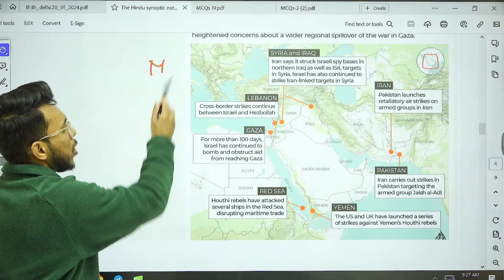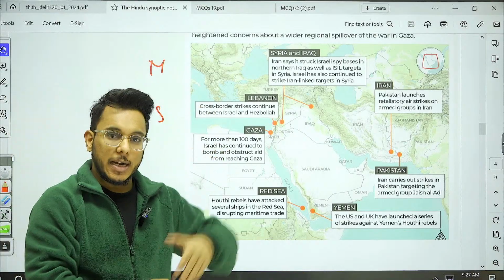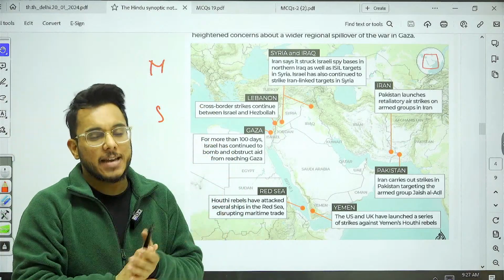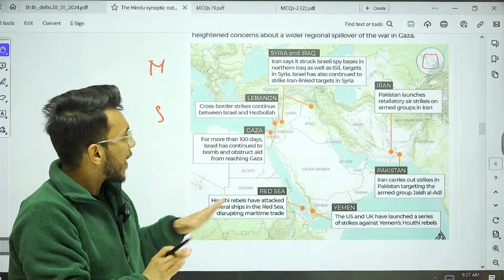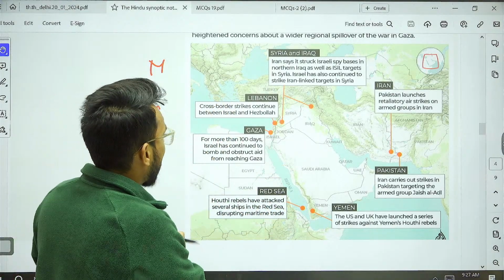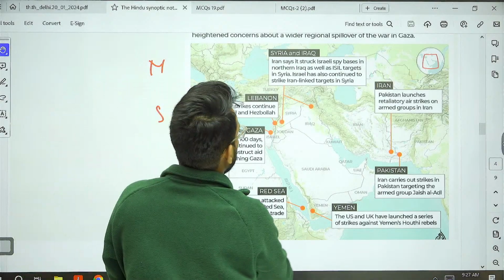North to south location of all these particular countries, because a question on such lines could be asked, north to south, east to west. So you can track their locations.